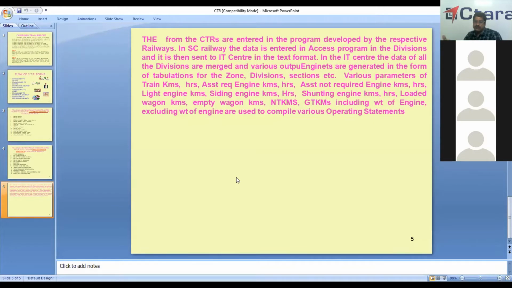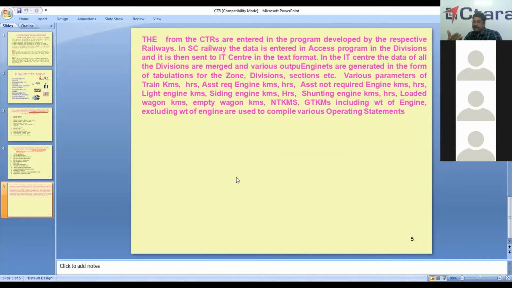If you take Vijayawada to Kazipet, for that particular section you will have 10 kilometers, engine kilometers, train hours, assistant required engine hours, light engine kilometers, etc. Assistant required engine kilometers is when goods are heavy. I mean, when the train has to carry a huge load and the curvature is very steep, they require the assistance of extra engines. When those engines are used to push or pull, we call it a second engine or third engine. If they are used, we call it assistant required. If the engines are not used, we call it assistant not required.